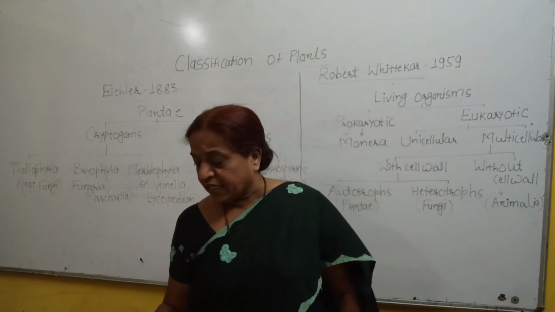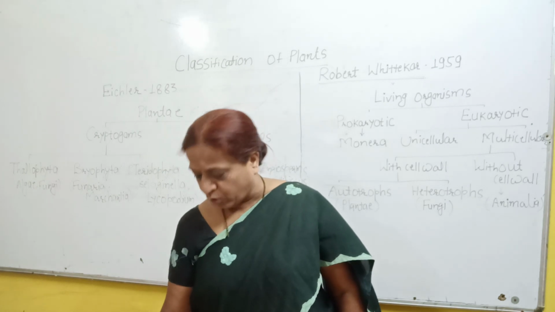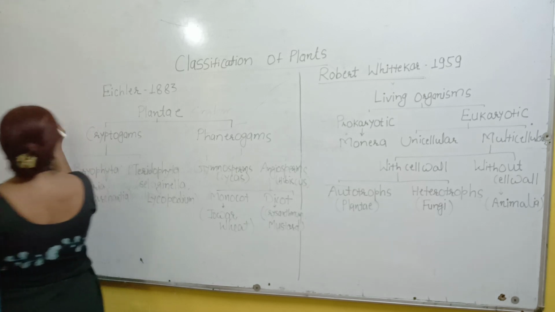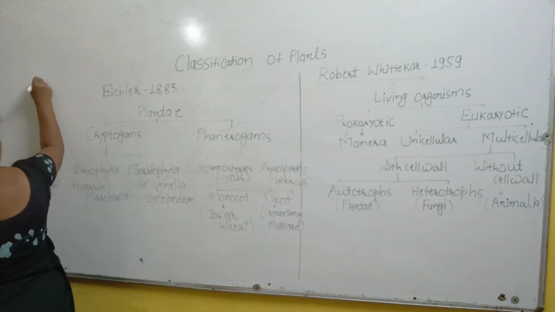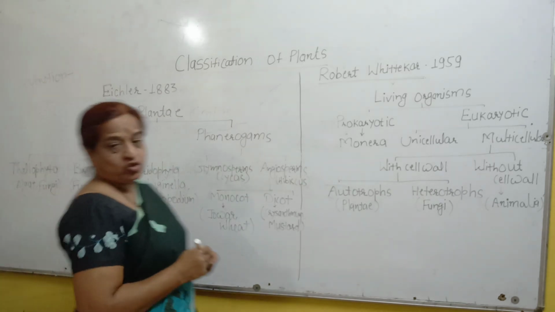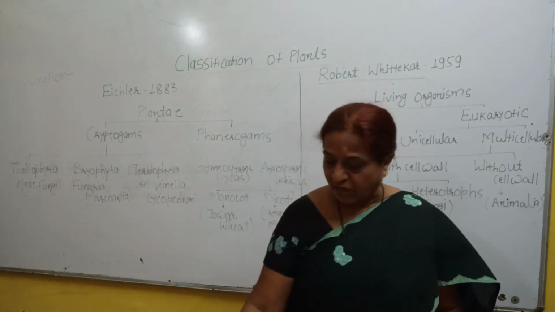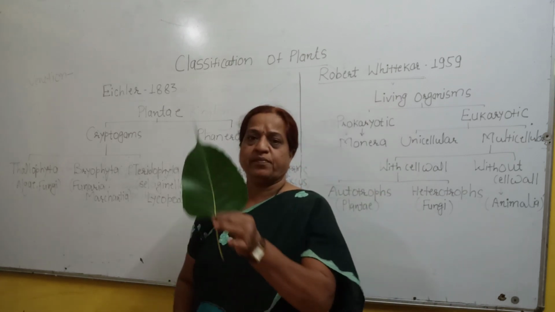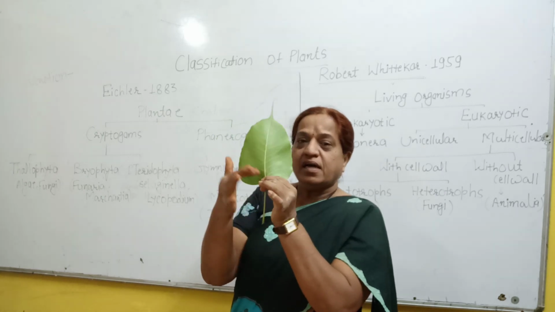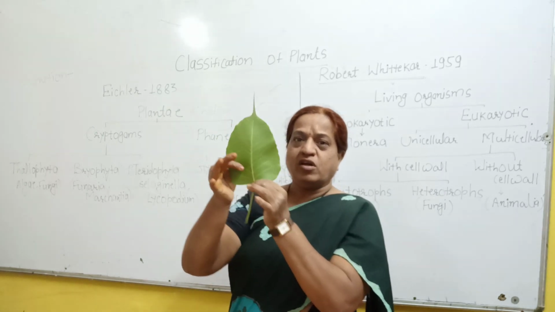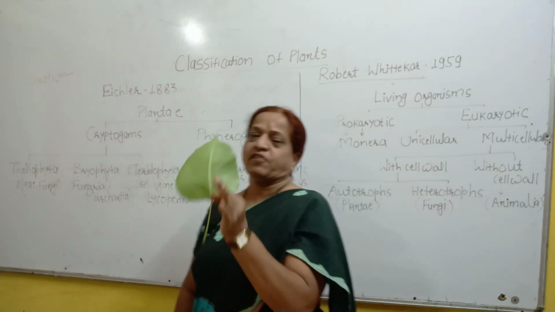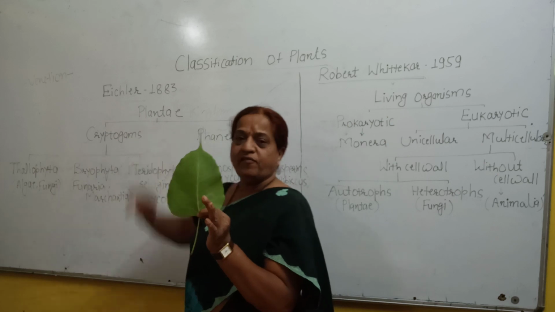Now we'll see the differences among the monocots and dicots. The first point we'll see is venation. Now what is meant by venation? Venation is the arrangement of veins on the surface of the leaf. For example, if you see this leaf, there is an arrangement of veins on the surface of the leaf. Such a type of arrangement of veins on the surface of leaves is known as venation.